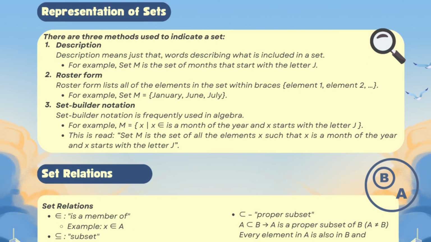Third, set builder notation. Set builder notation is frequently used in algebra. For example, M = {x | x is a month starting with the letter J}. This is read, set M is the set of all the elements x such that x is a month of the year and x starts with the letter J.